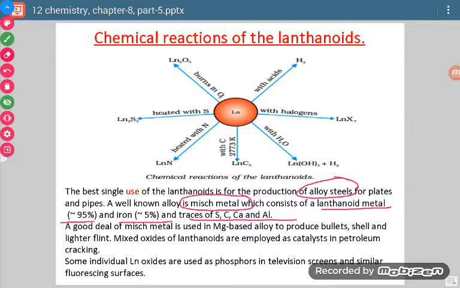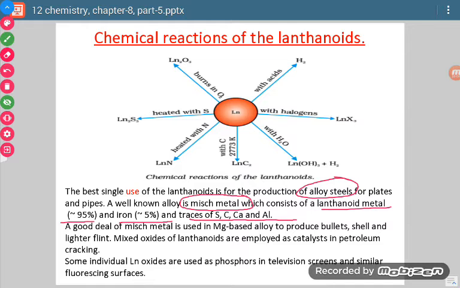So it means total will be 100%. So 95% near about means it will be less than 95%, but more than 94%. Similarly, iron is approximately 5%, means at the maximum it will be 5%, or slightly lesser than that, and whatever less percentage is left out will be of sulfur, carbon, calcium and aluminium.